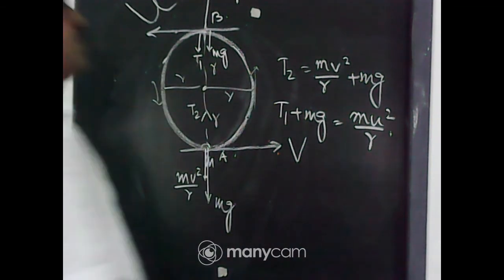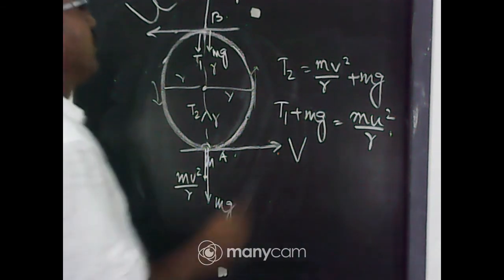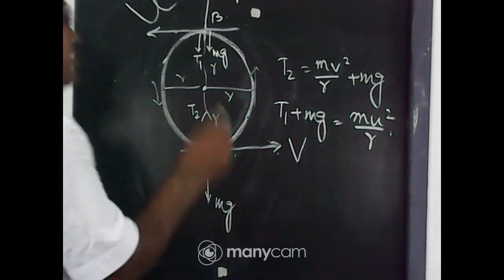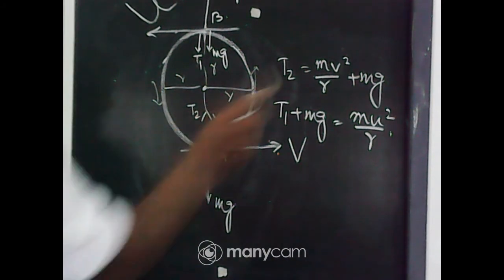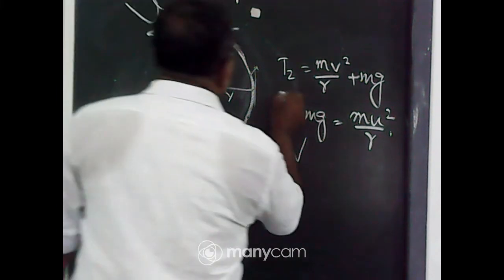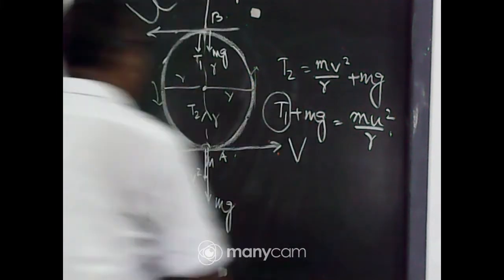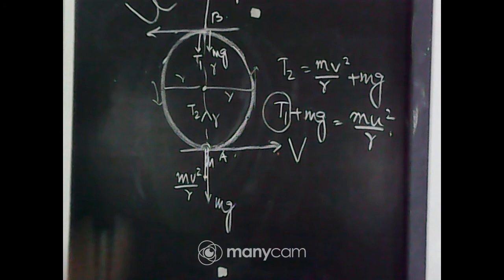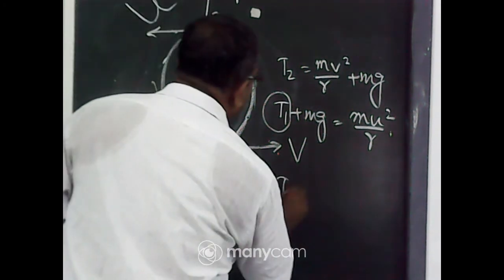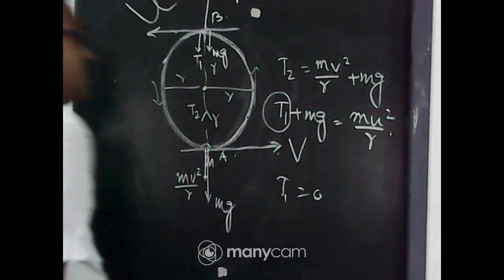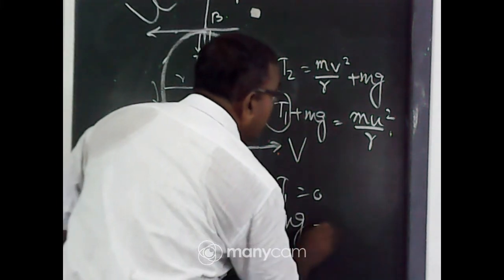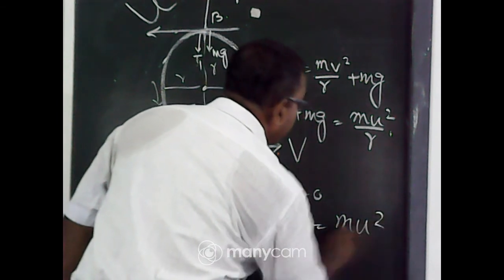So, my dear student, you check it. If the object is moving in a circular motion, but a smooth circular motion, it means this tension does not act on your finger, on your supporting part. So at that time T1 equal to 0. If T1 equal to 0, mg equal to mu square by r.